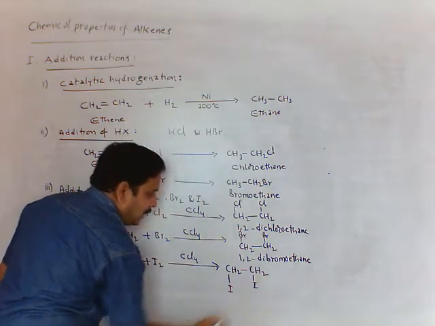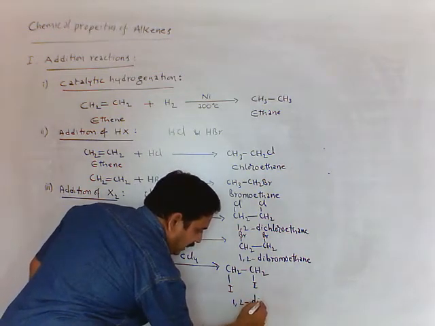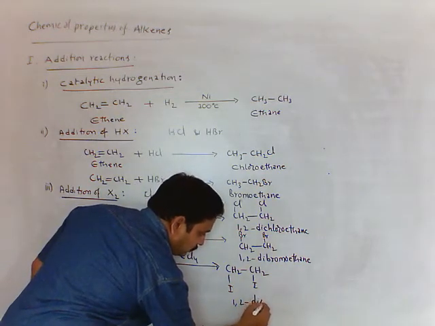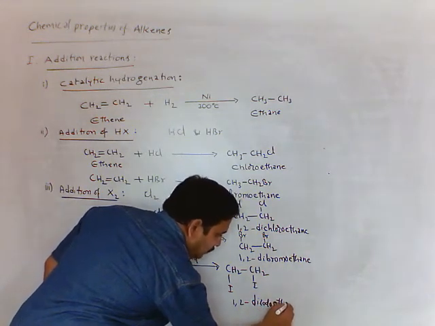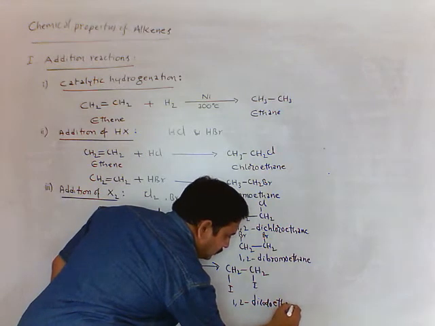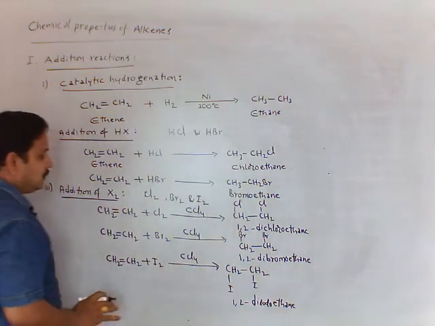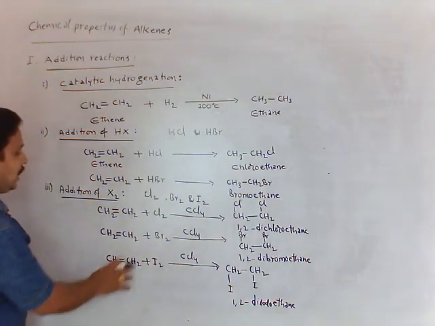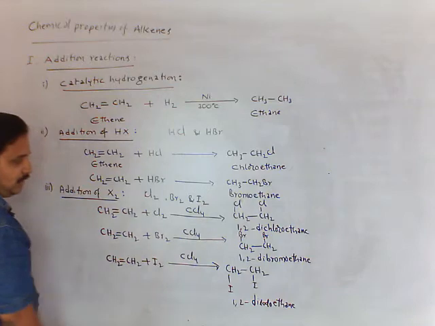This we call 1,2-diiodoethane. This is formed in this iodination. It is chlorination, bromination and iodination.